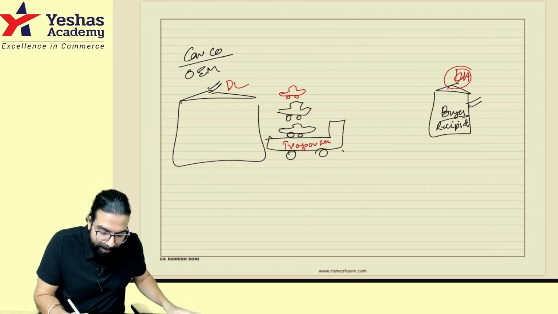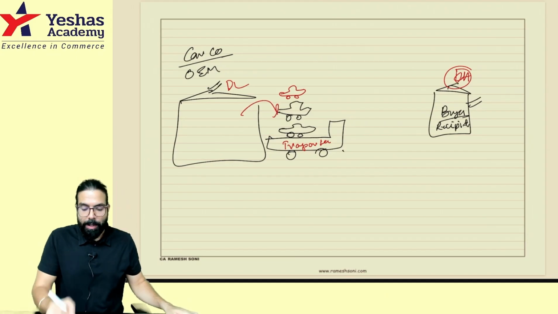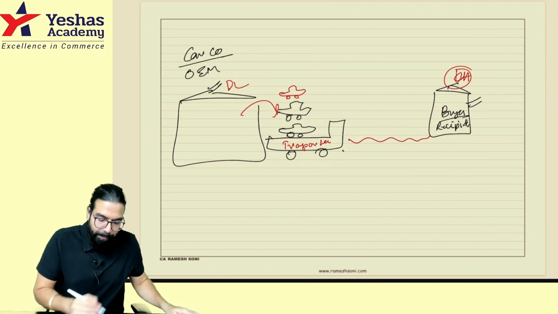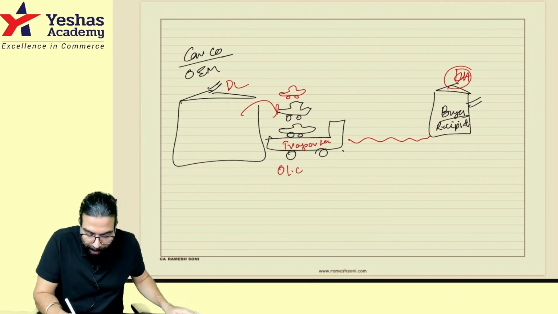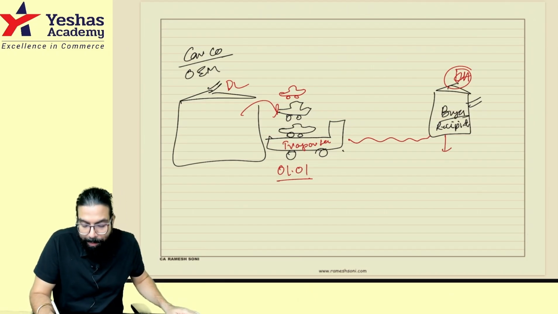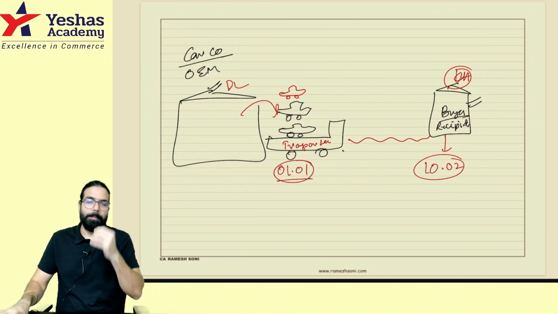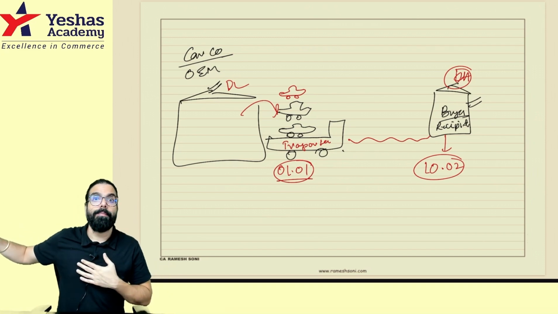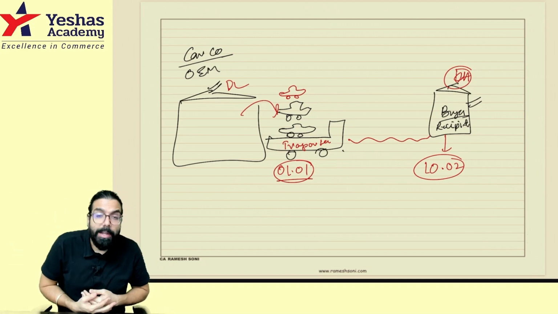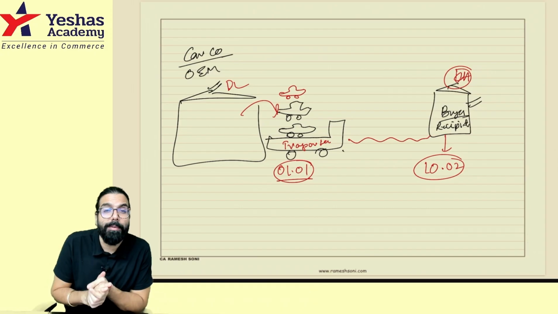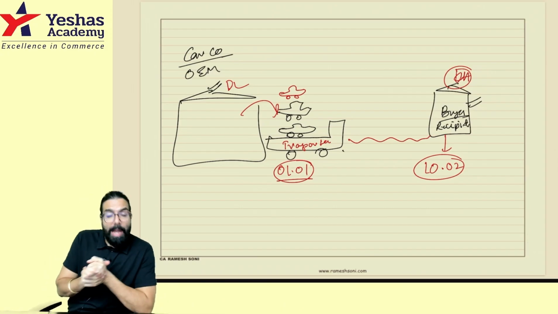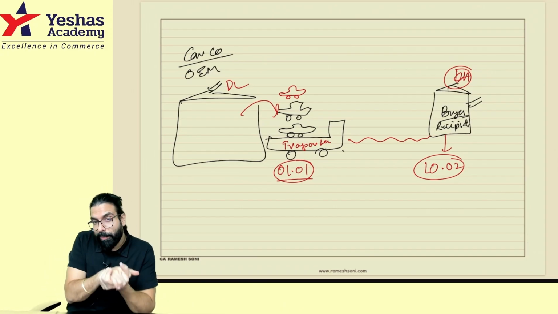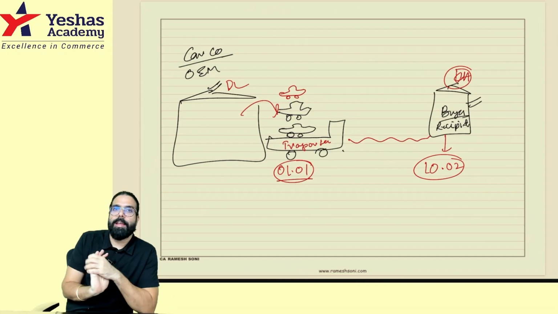Now, what happened? This guy gave the cars to the transporter, and the transporter will take the cars and come. For example, the cars were given to the transporter on 1st January and the cars came to me next month, might be 10th of February. Now, the question which came was, the cars were handed over to the transporter on the 1st and reached me on the 10th. The date of receipt of goods or services, on both, you can take the credit. The cars came to me on 10th February, so I should take the credit on 10th February.